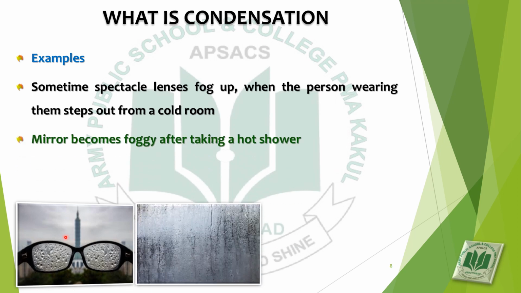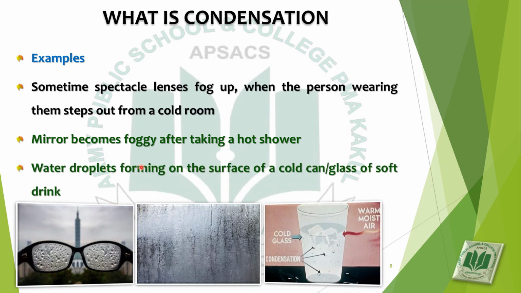Number 2, mirror becomes foggy after taking a hot shower. You can see a mirror, it is foggy after taking a hot shower, as from the hot water, water vapors are produced, and these water vapors are warm. They move upward, strike with the cold surface of the mirror, lose heat to the mirror and condense into water droplets. Number 3, water droplets forming on the surface of a cold can or glass of soft drinks.